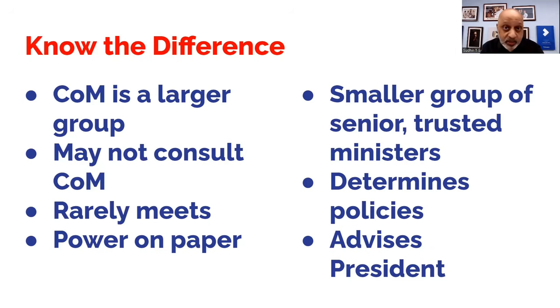Prime Minister may not consult everyone in the Council of Ministers, right? Council of Ministers rarely meets. In fact, it never meets. It has the power on paper. What does it mean? According to the Constitution, the President acts on the advice of the Council of Ministers. Lekin asli power to cabinet ki hai, because cabinet meetings happen regularly, once every 2 weeks generally. It is a cabinet which is in effect advising the President through the Prime Minister.